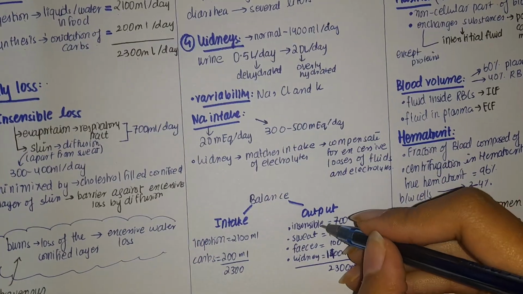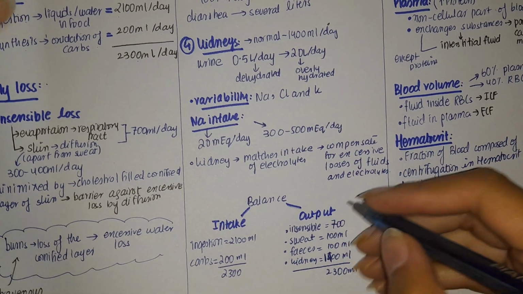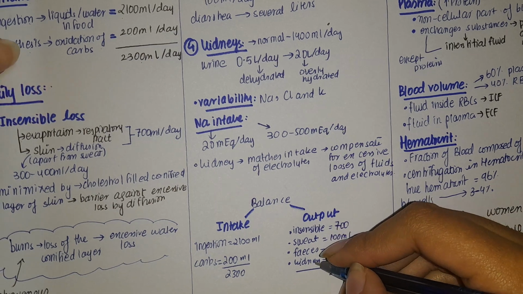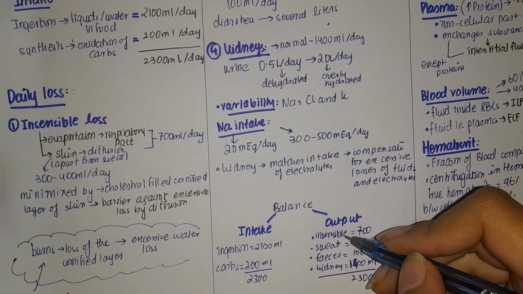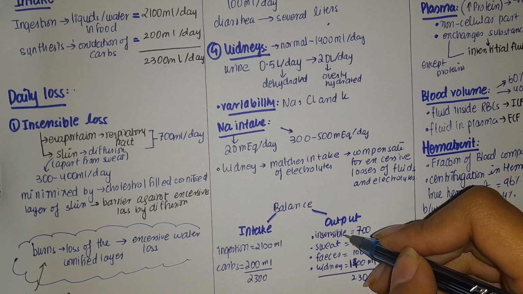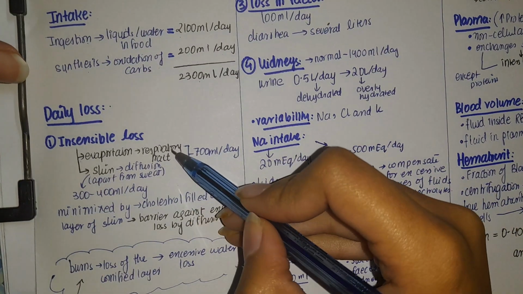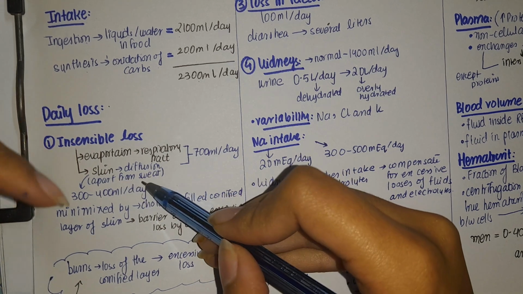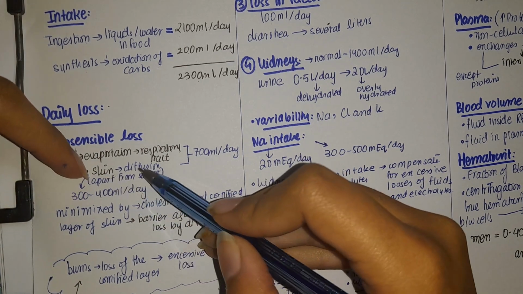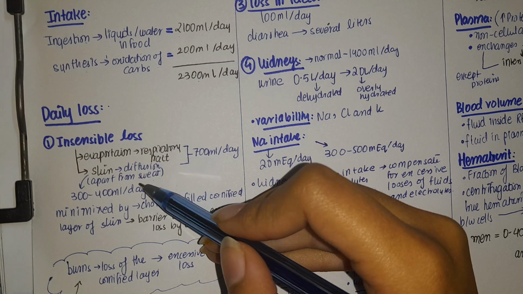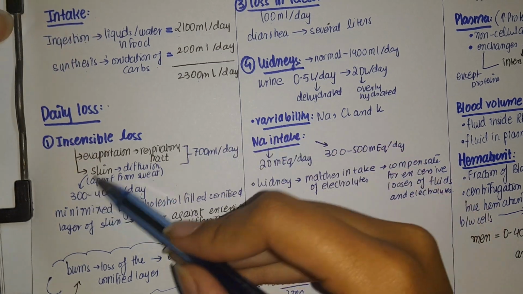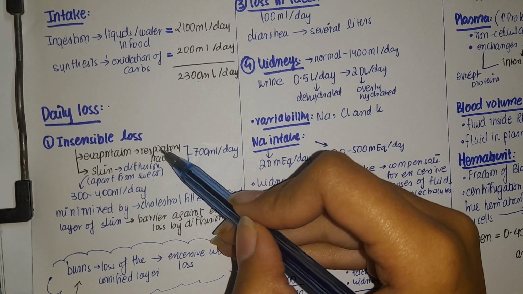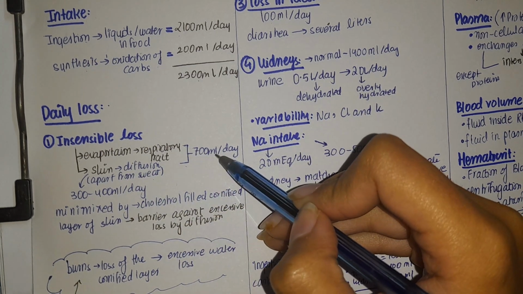Let's have a look at different possibilities. First of all, we have insensible loss, which the body cannot feel. Then we have sweat, feces, and kidney loss. Kidney loss is by urine. So first of all, we will discuss the insensible loss. The loss is by the respiratory tract via evaporation, and from the skin by diffusion. Apart from sweat, diffusion loss of water also takes place in people who do not have sweat glands. So this skin loss is 300 to 400 milliliters. The evaporation by the respiratory tract is also 300 to 400, making a total of 700 milliliters.